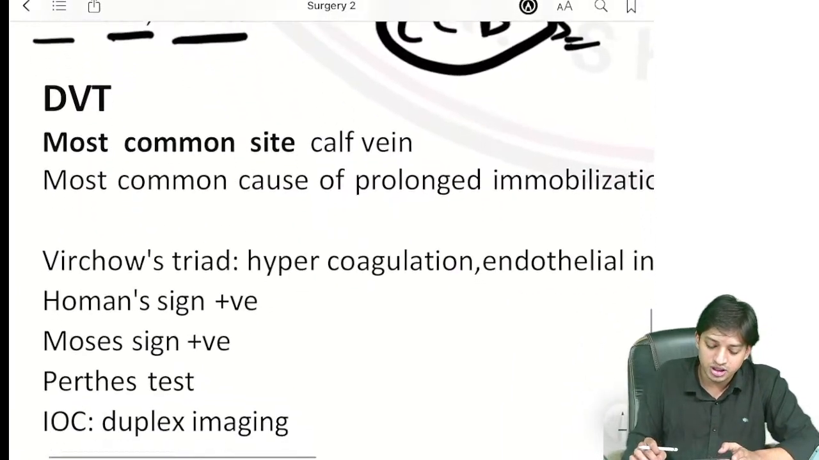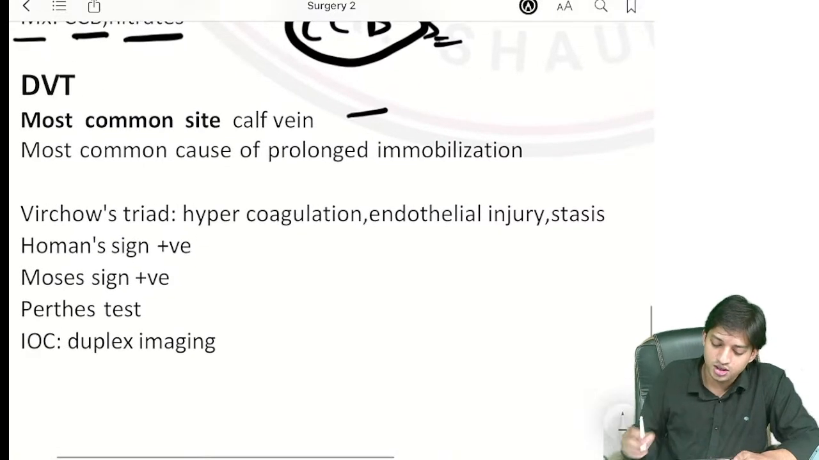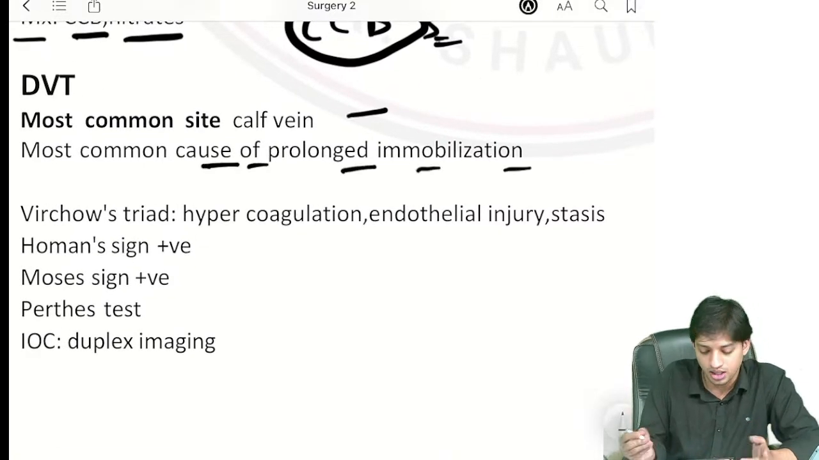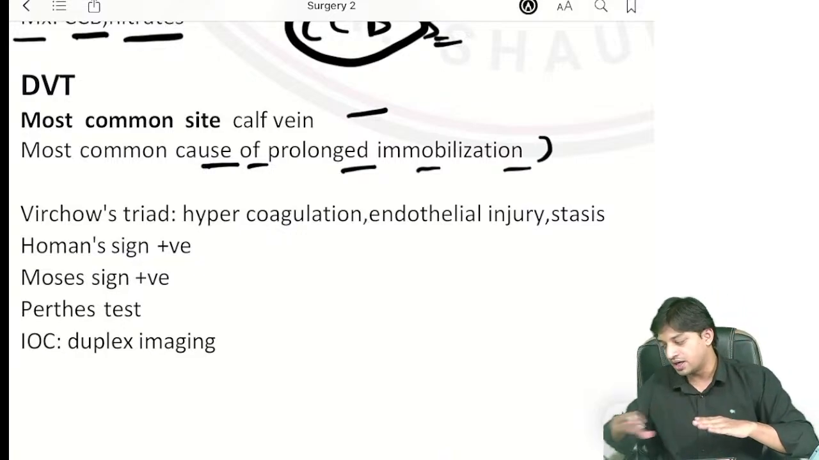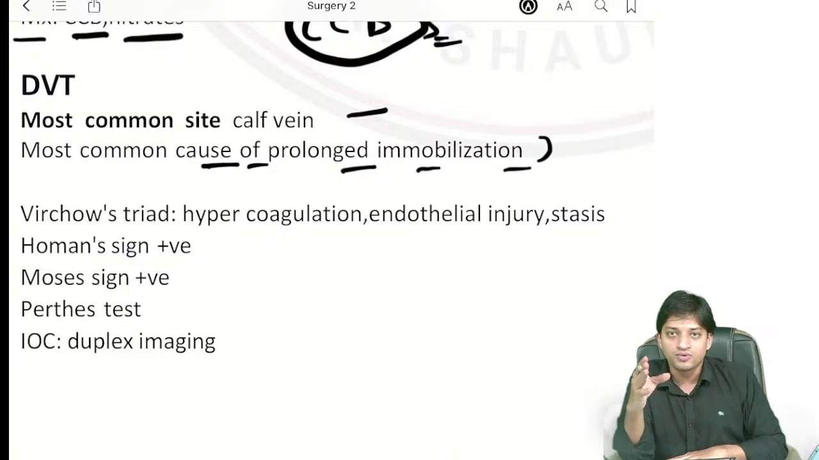Now, coming here to DVT. Deep vein thrombosis, the most common site again is the calf vein. The most common cause is prolonged immobilization, whenever the patient is bedridden for a longer period of time, or post-operative cases, right? Then there is a risk of deep vein thrombosis.